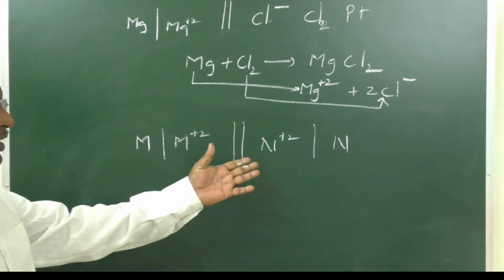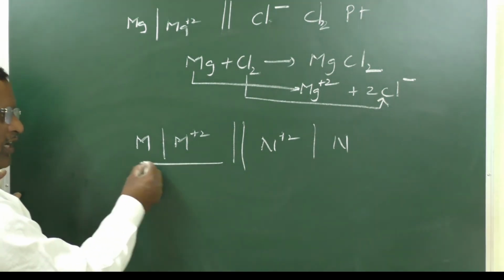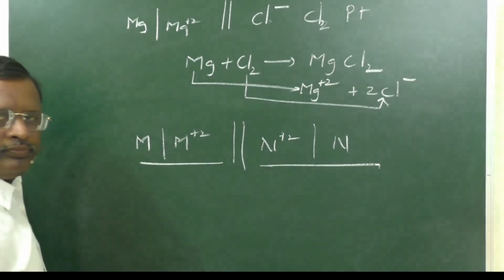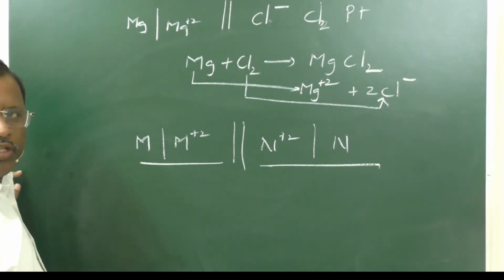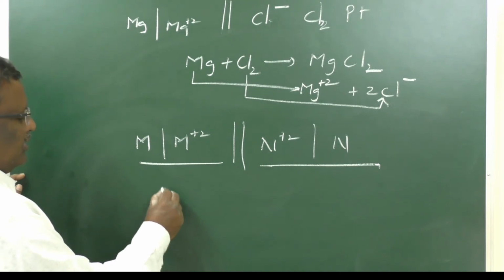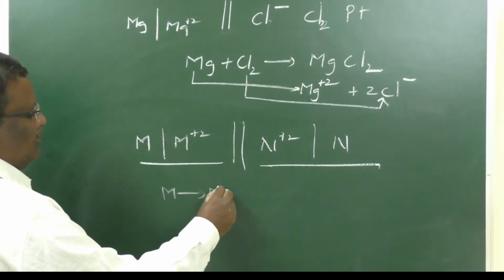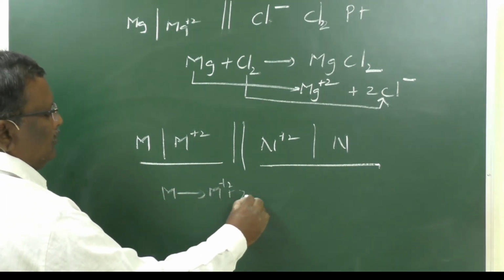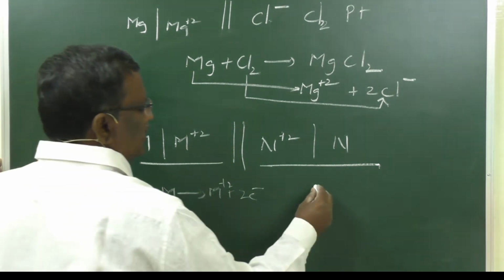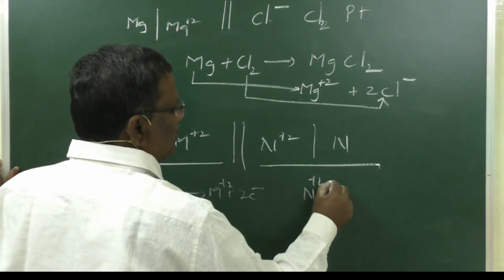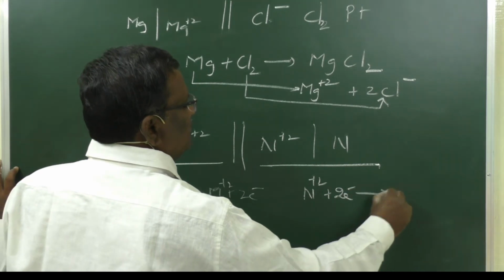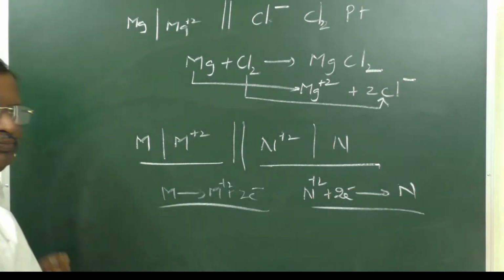We do not know which element this is, but the left side is oxidized, the right side is reduced. So the electrode reactions: anode reaction, M gives M plus 2 plus 2e minus. Cathode reaction, N plus 2 plus 2e minus gives N. Simple.